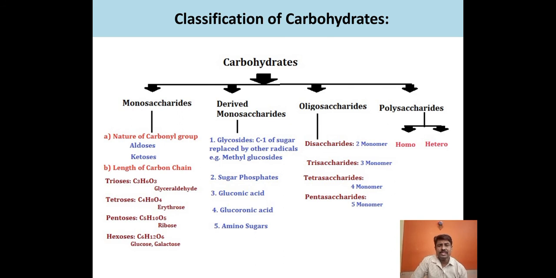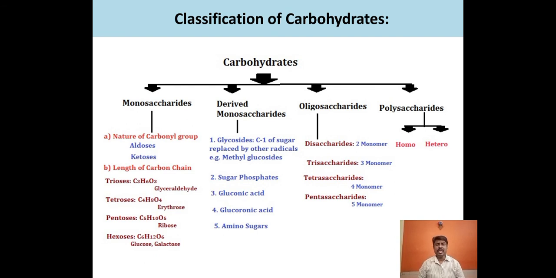C5H10O5 is the formula of ribose, and hexoses consist of 6 carbons in the structure, and examples are glucose, galactose, fructose. So these are the hexoses.